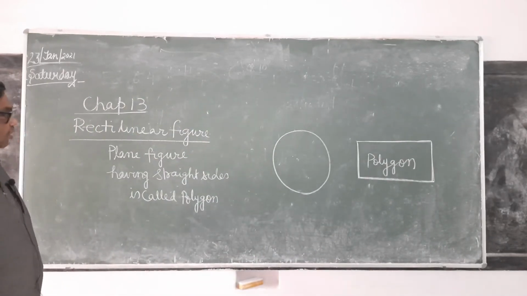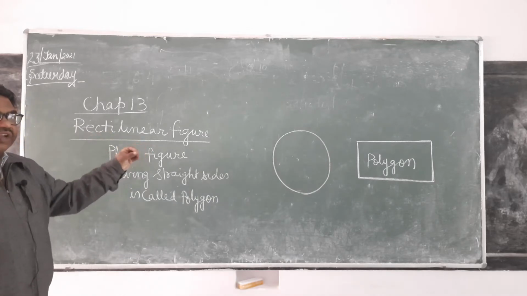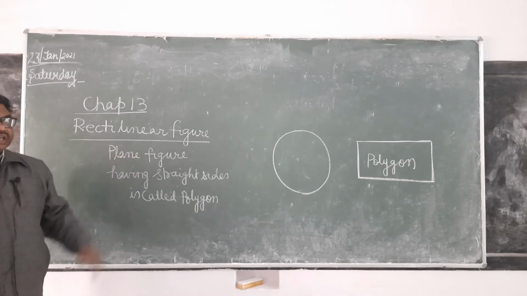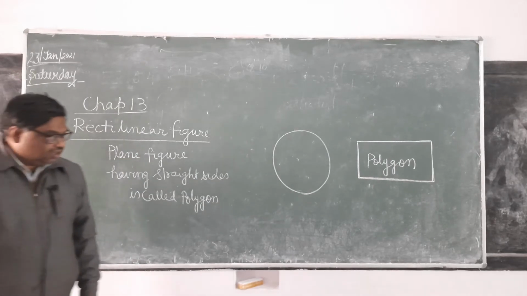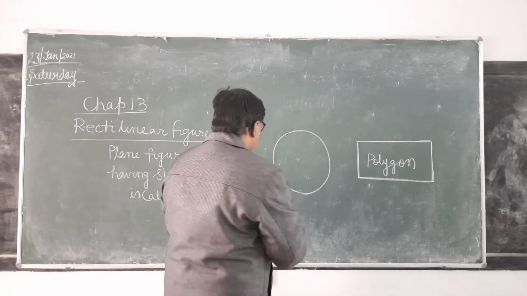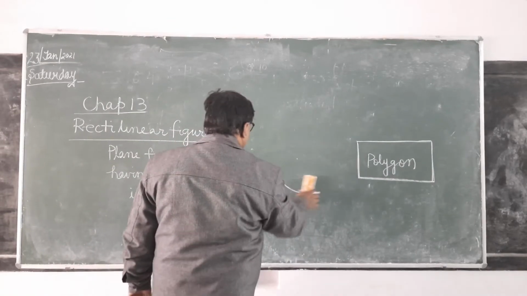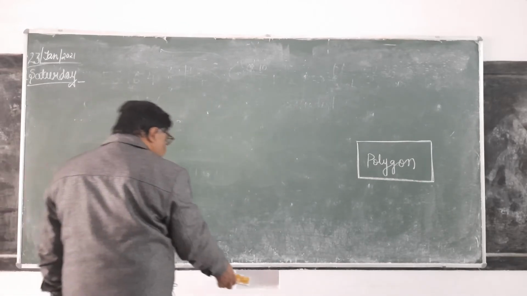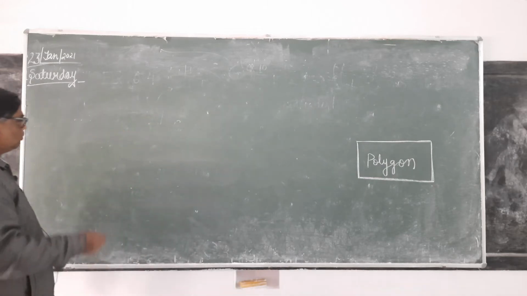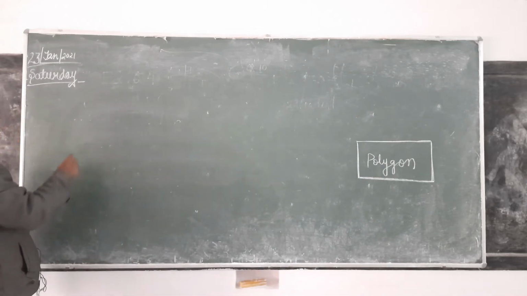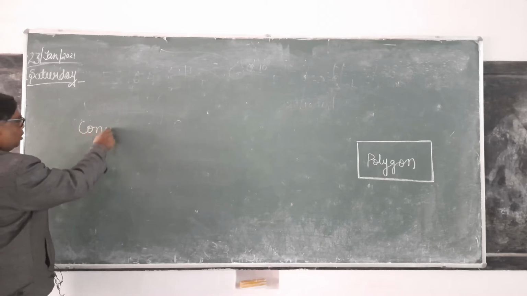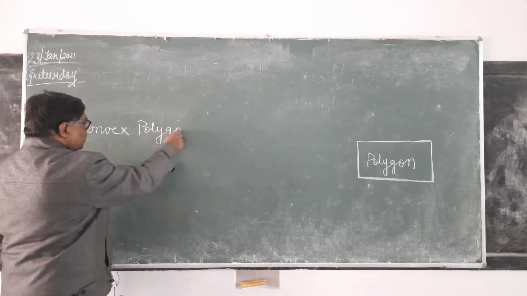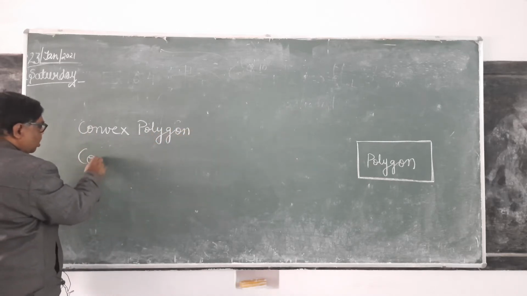It's clear. So, what is a polygon? It is that rectilinear figure which is bounded by straight lines, and it is called the polygon. Now, we will study about a special type of polygon, the quadrilateral. But first you see, polygon can be divided into 2 types. One is convex polygon, and other is the concave polygon.